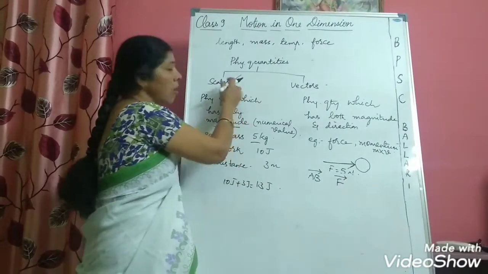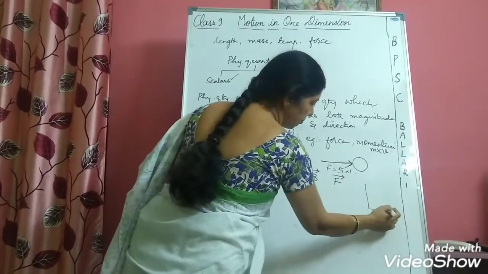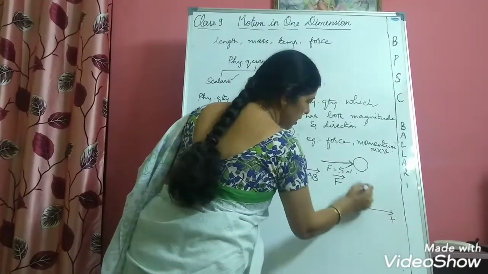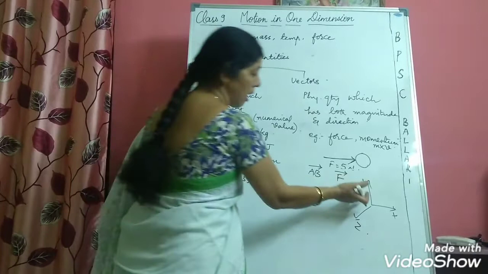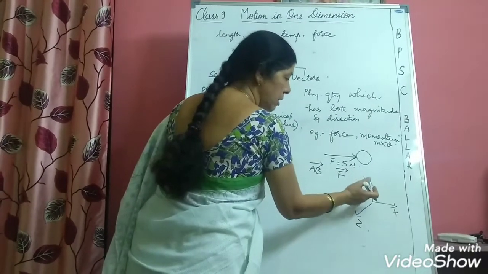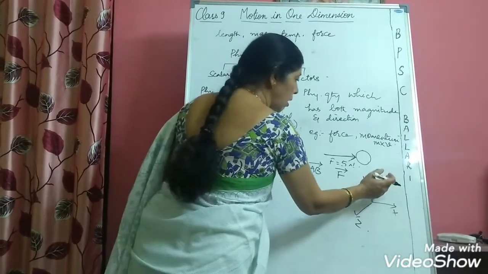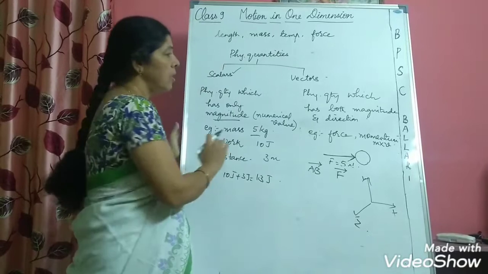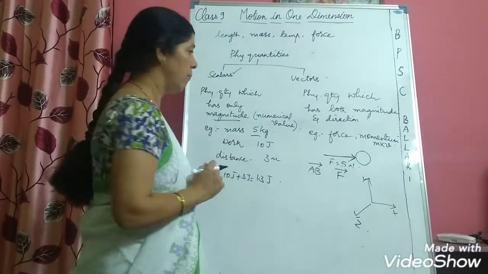And scalars cannot be plotted on a graph. In a graph you have x-axis, y-axis. This is x-axis, this is y-axis, this is z-axis. It is very difficult to plot a scalar on the graph, whereas it is easy to plot a vector on a graph. So these are some differences you should know about scalar and vector.